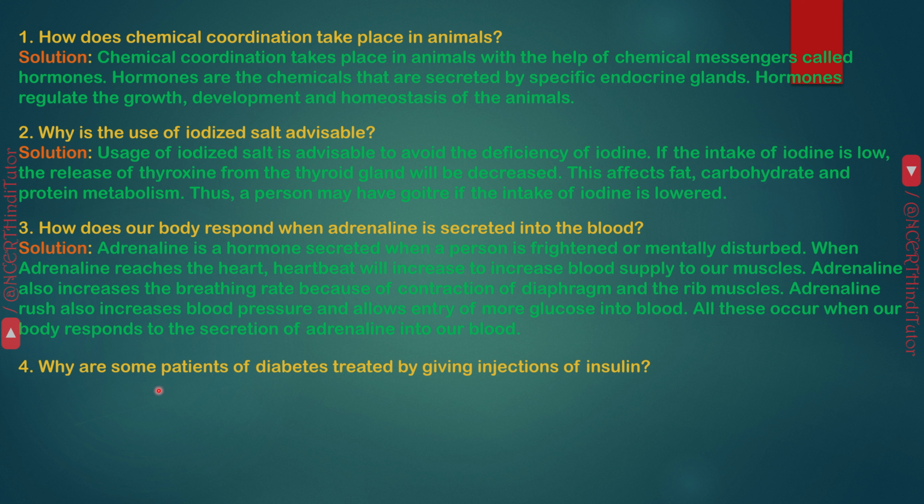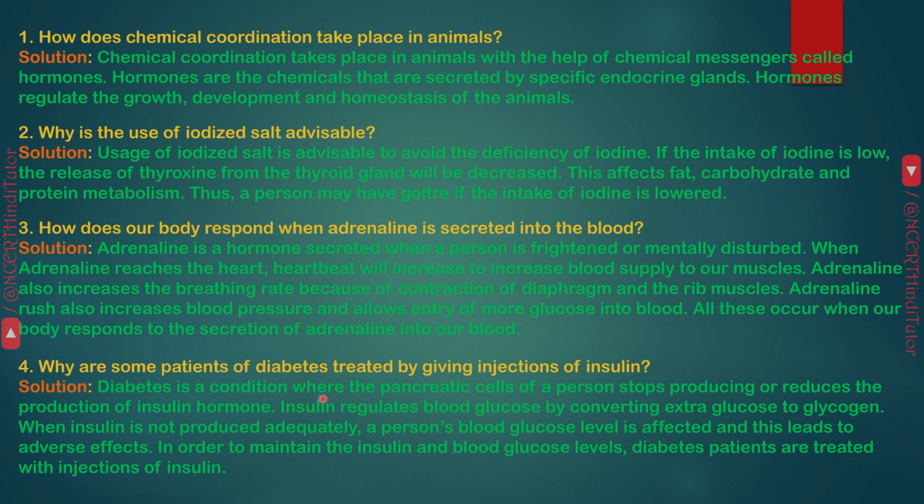Question 4. Why are some patients of diabetes treated by giving injections of insulin? Answer. Diabetes is a condition where the pancreatic cells of a person stop producing or reduce the production of insulin hormone. Insulin regulates blood glucose by converting extra glucose to glycogen. When insulin is not produced adequately, a person's blood glucose level is affected and this leads to adverse effects. In order to maintain the insulin and blood glucose levels, diabetes patients are treated with injections of insulin.